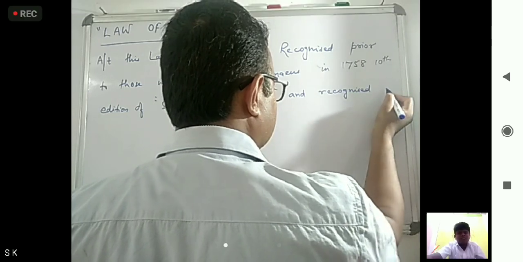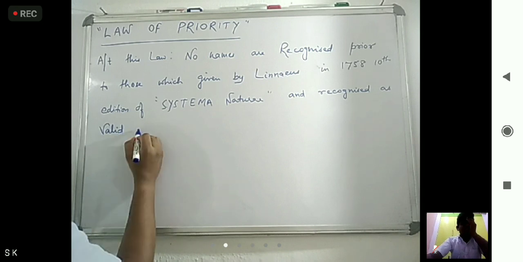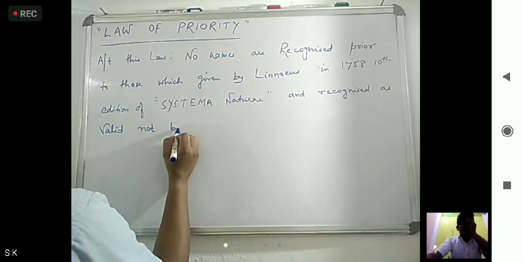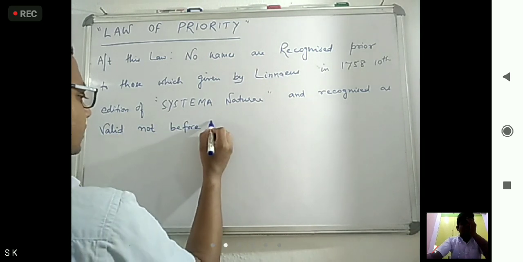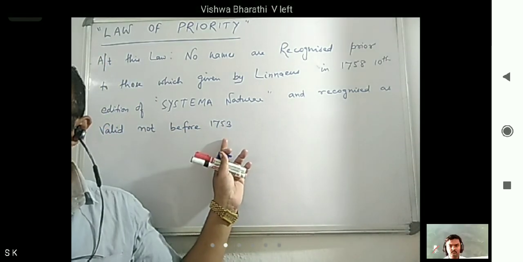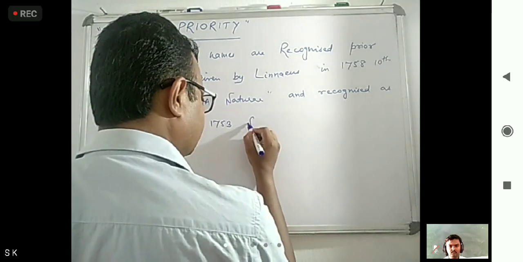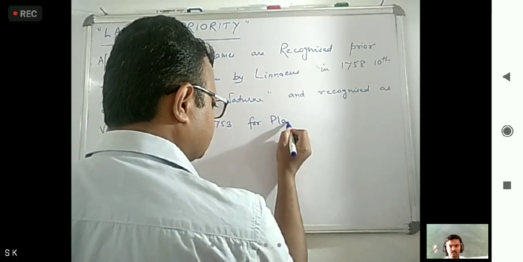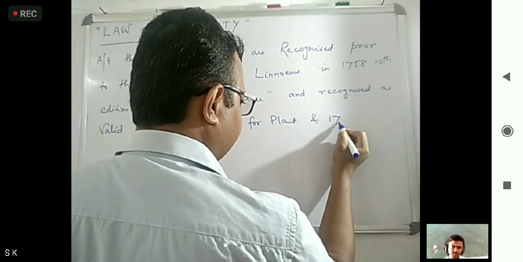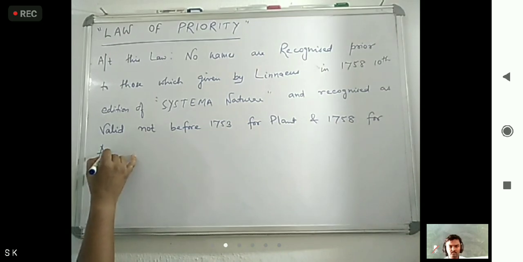Okay, 10th edition of Systema Naturae, and also recognized as valid, not before 1753 for plants, and 1758 for animals.